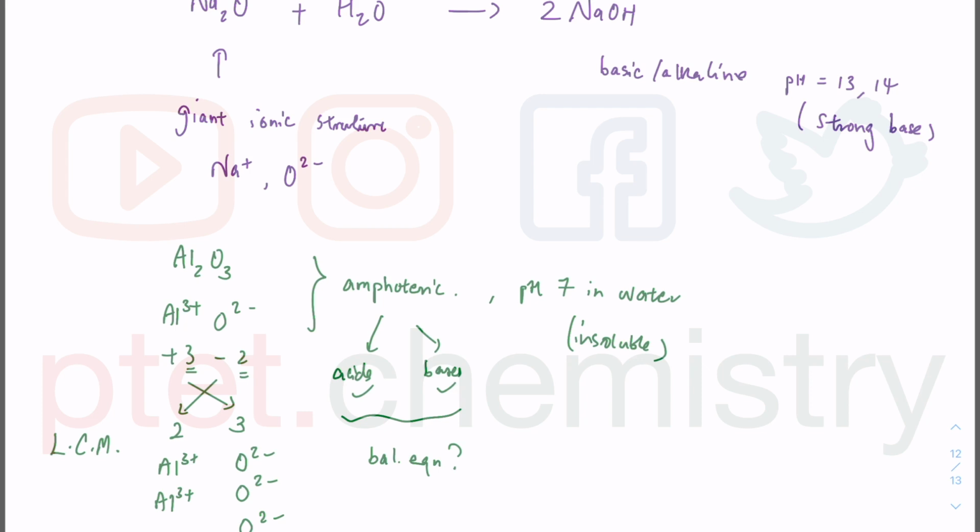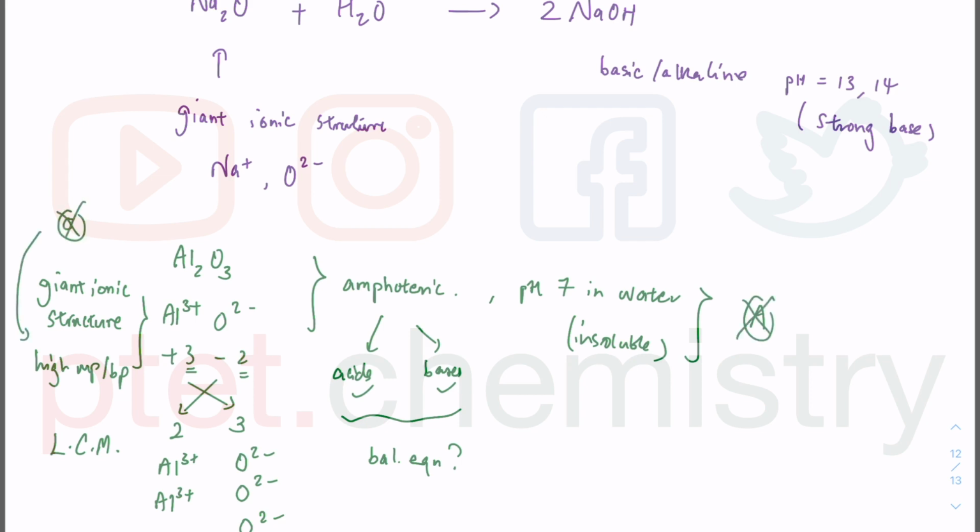Now, we also know that as a result of this Al3 plus and O2 minus, it has a giant ionic structure, and as a result of this giant ionic structure, it will have a high melting point and also boiling point because you need to break really strong ionic bonds, which means we are looking at option C and option A. So option A must be wrong, and option C must be wrong because it will have a high melting point.